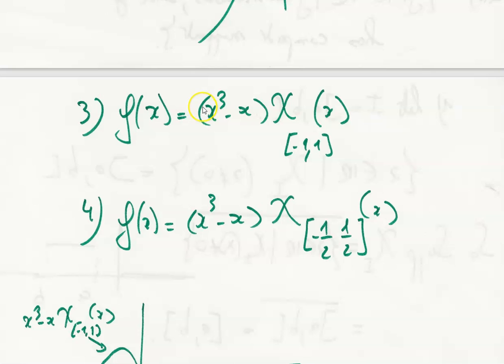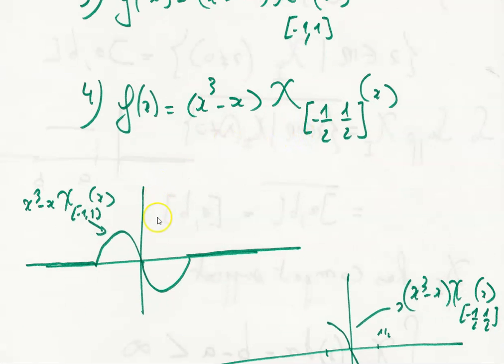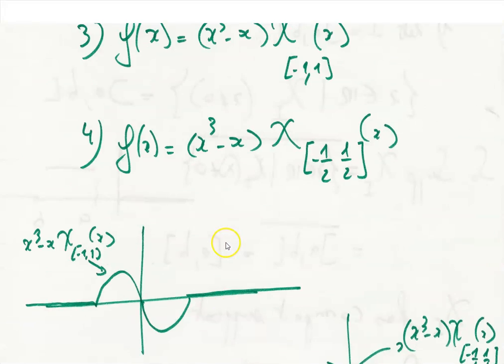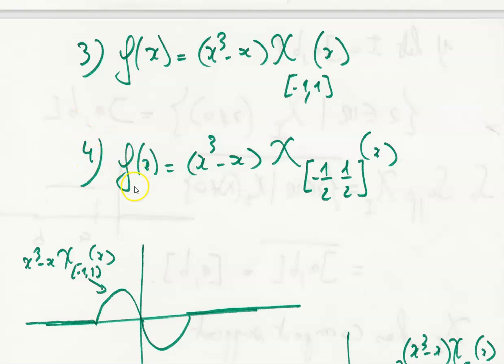So f of x, which is x cubed minus x multiplied by the function chi we just defined, of x over the interval minus 1 to 1. Okay, so this is the function I define. This function is clearly of compact support over R. And the fourth one is the same.